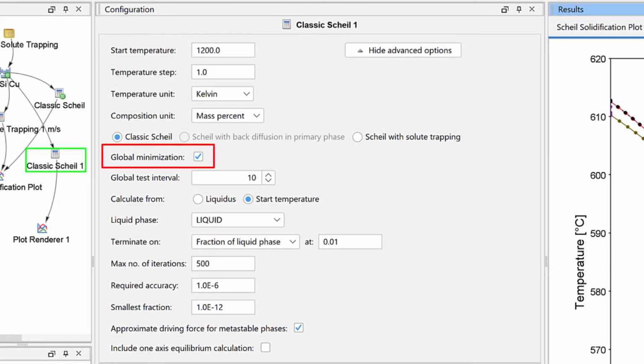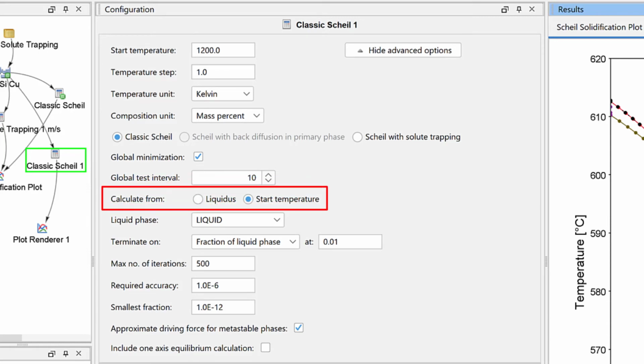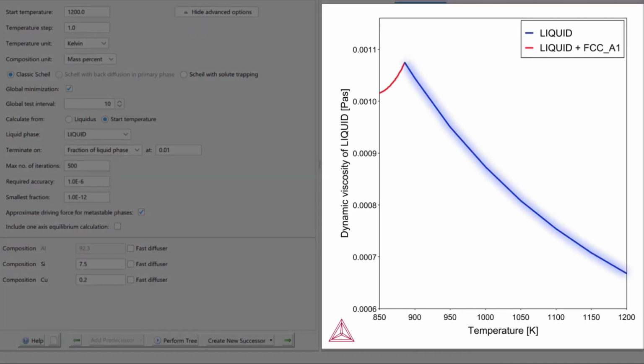Several improvements have been made to the Scheil calculator for this release. Global minimization is now turned on by default for all Scheil simulations. There is now also a way to control the global test interval, which is set to every 10th step by default. A new setting has also been added that allows users to start the calculation from the start temperature, so results will be included from the liquid phase, above liquidus.